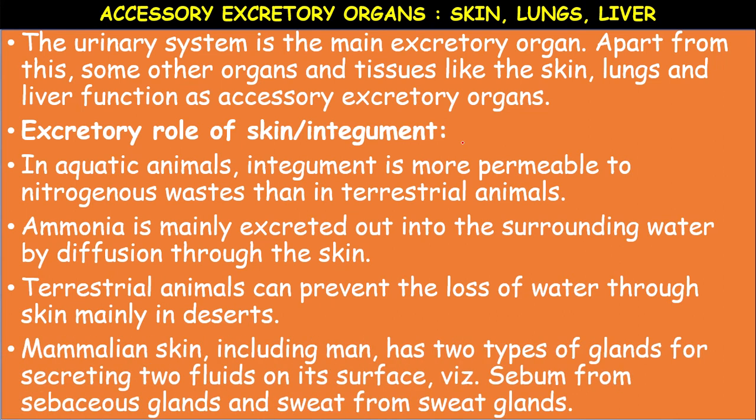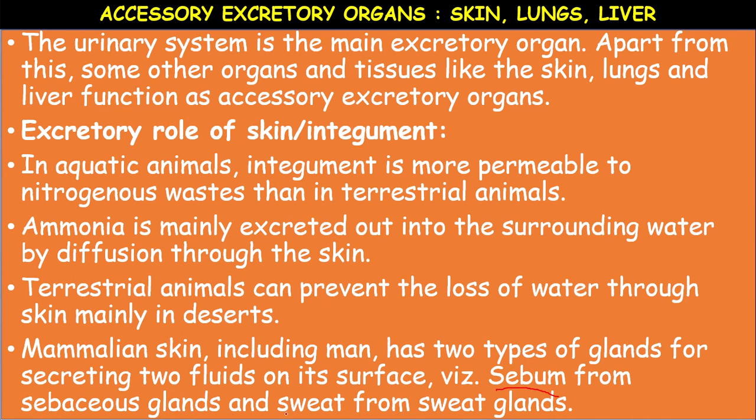The mammalian skin, if you come to the normal mammalian skin including human beings, it has two types of glands for secreting two types of fluids on its surface. The first one is sebum. It is an oily substance which is secreted from sebaceous glands, and the second one is sweat.